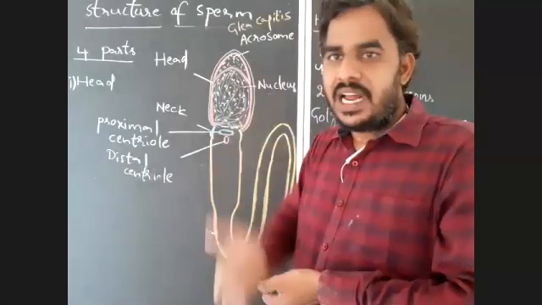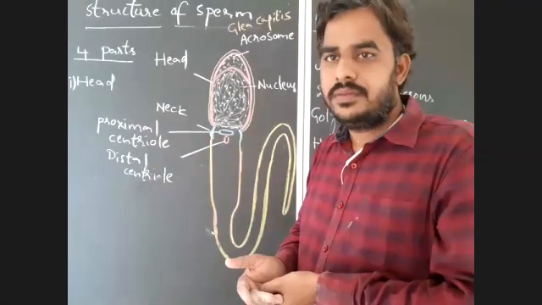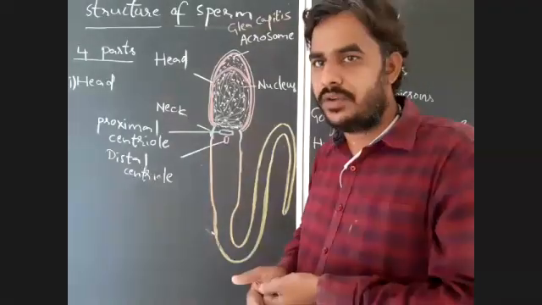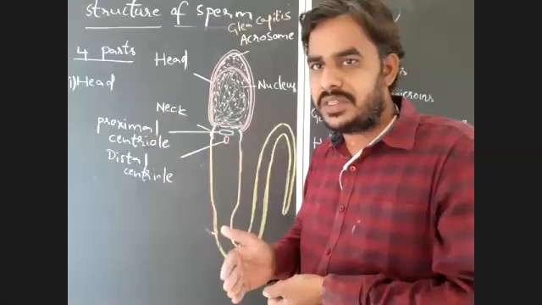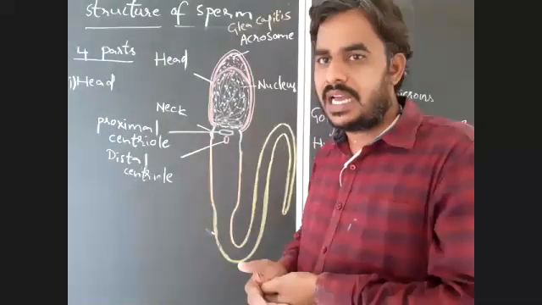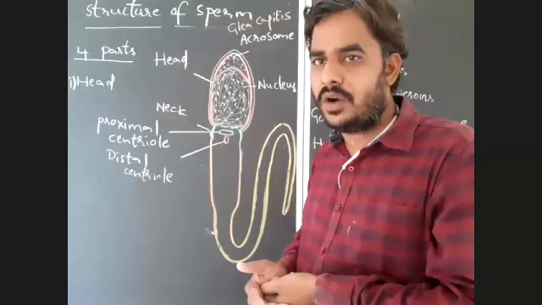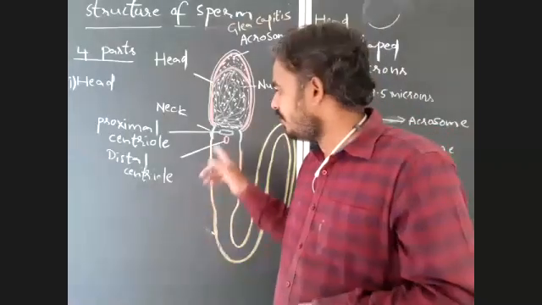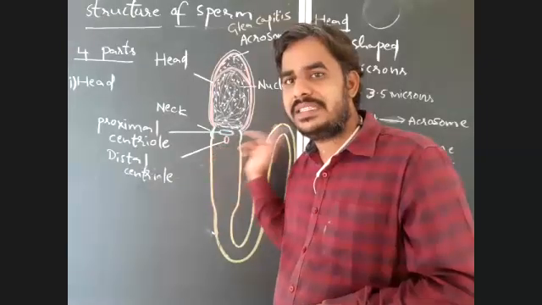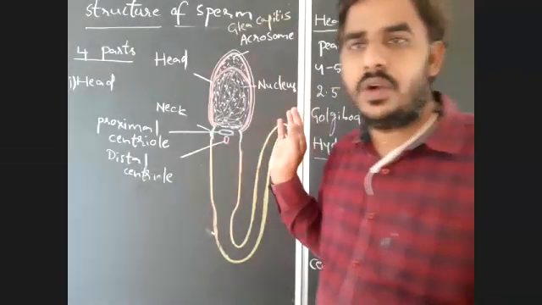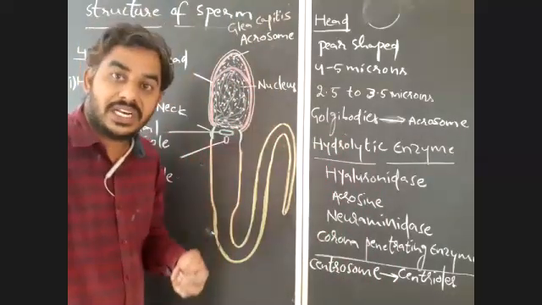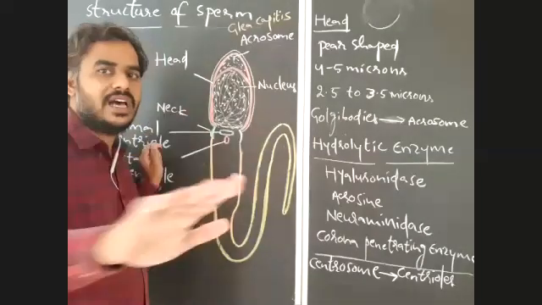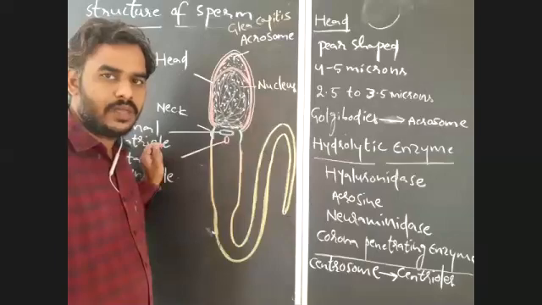Immediately after formation, the zygote will begin repeated mitotic divisions within 24 hours, known as cleavages. Already I gave you the repeated mitotic divisions that take place in the zygote that convert the unicellular zygote into a multicellular embryo. That is known as cleavage divisions. So for cleavages, which is essential? Proximal centriole. The proximal centriole plays an important role in the first cleavage, because centrioles are absent in the ovum.